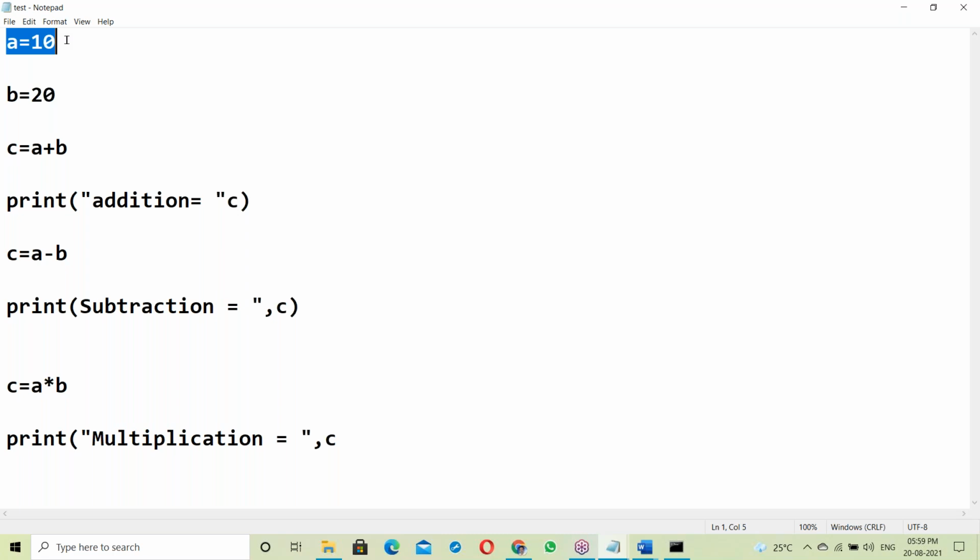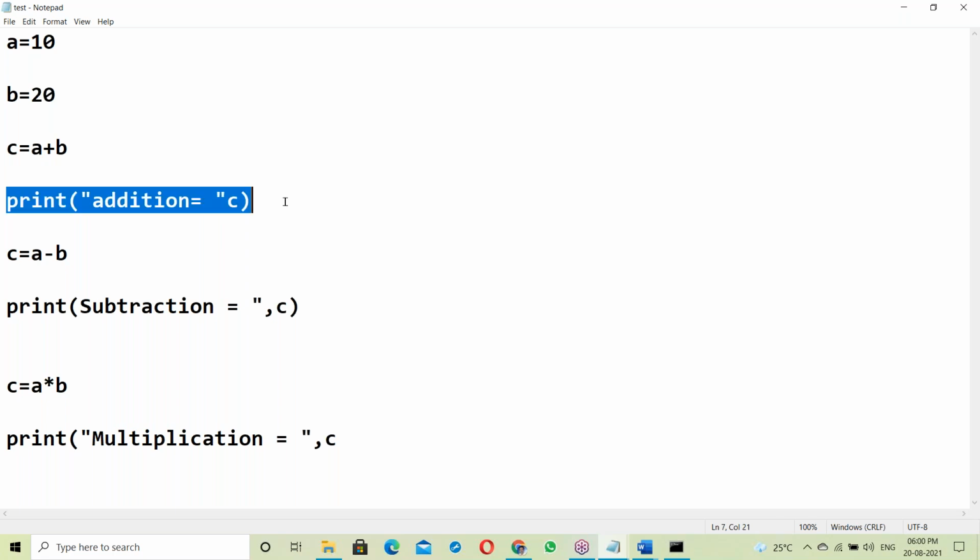That means memory is allocated for a, storing 10. Next it checks b equal 20, also correct, so it allocates memory for b and stores 20. It executes each correct statement in turn. After that, at the print addition statement, an error message comes. Once an error comes, it simply stops.